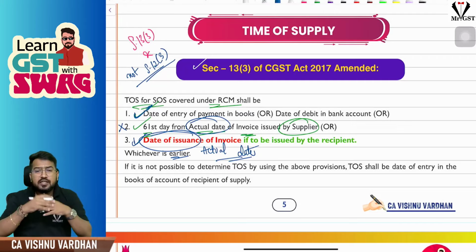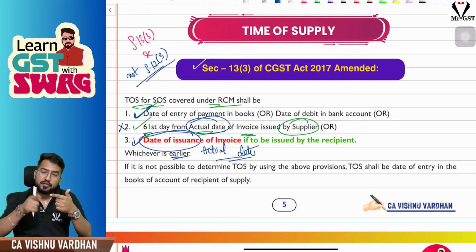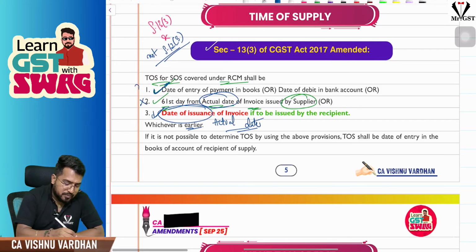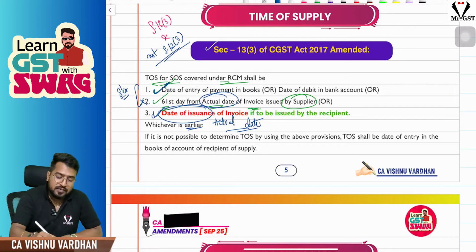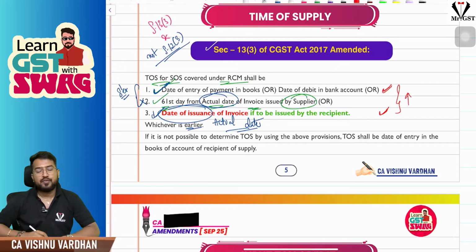If the invoice is raised by the recipient, it will be the date of payment or the actual date of invoice of the recipient, whichever is earlier. So if the supplier raised the invoice, you will compare point 1 and 2. If the invoice is raised by the recipient, you will compare point 1 and 3, whichever is earlier. Okay, hope it is clear.